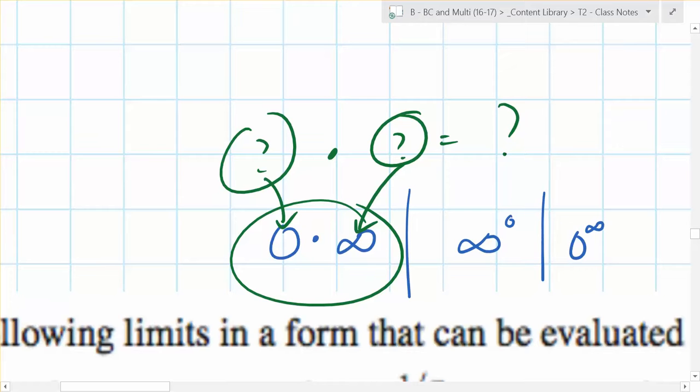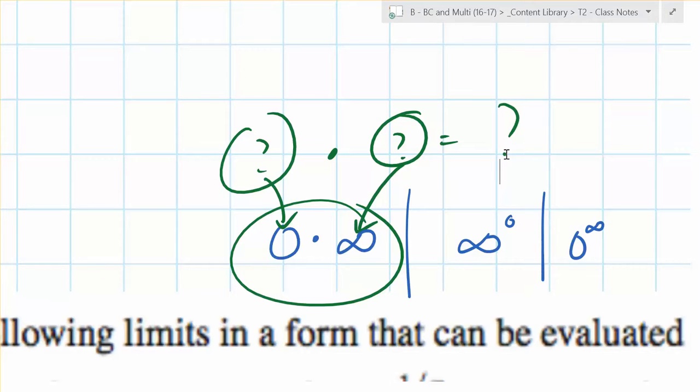Depends. Infinity could win. Boom. 0 could win. Or they could tie, and it could be like 7. I love those answers. When you multiply something that's getting infinitely small times something that's getting infinitely big, and the answer is like 5. I love that stuff.